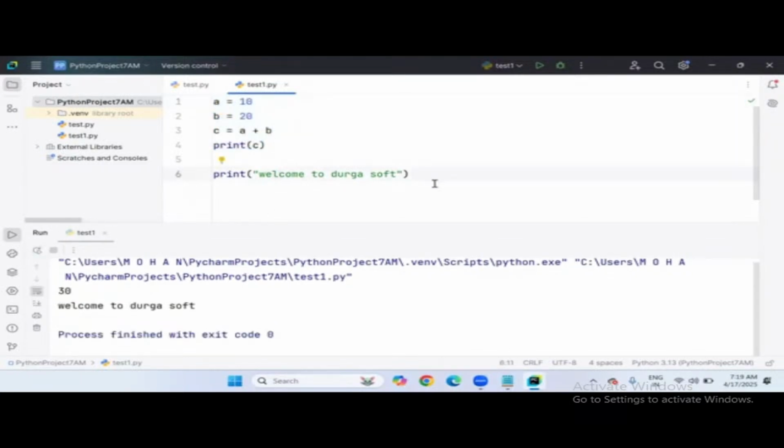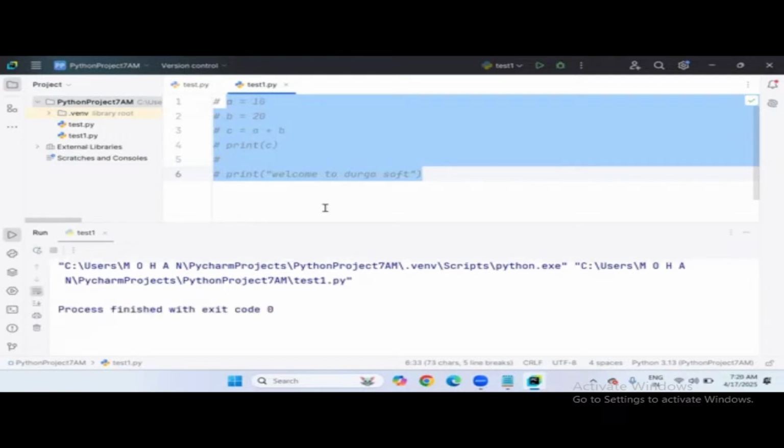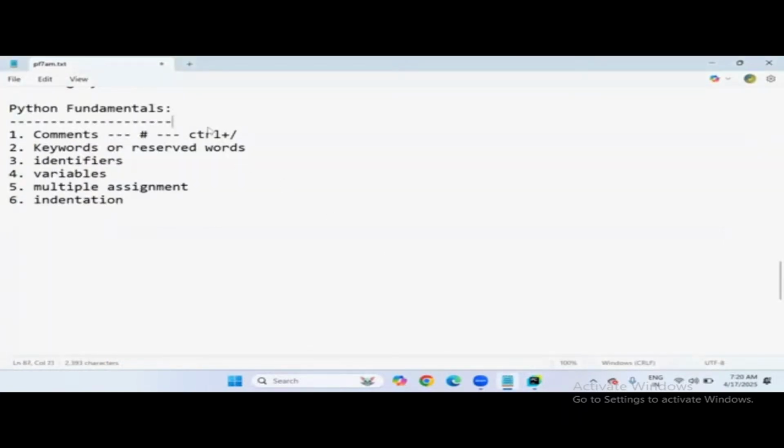So comment, uncomment. If you want to comment the entire program, Ctrl A means everything will be selected automatically. Ctrl forward slash, commented. Now run it, nothing is there. Again select it, Ctrl forward slash, uncomment. Comment, uncomment, for both purposes we use Ctrl forward slash only. So this is the shortcut to provide comments for your code.